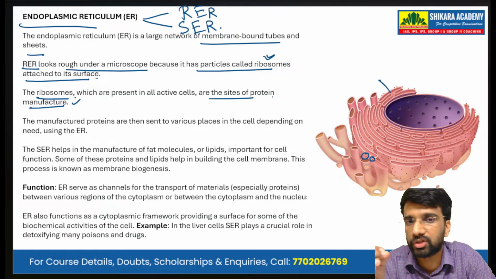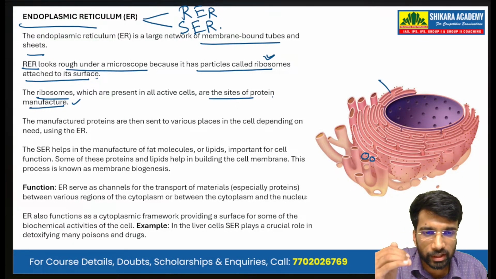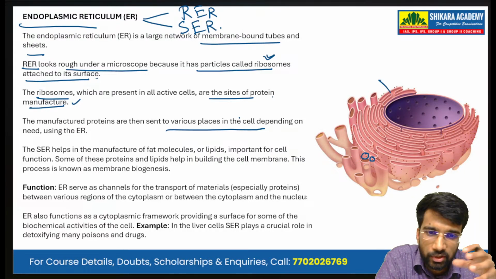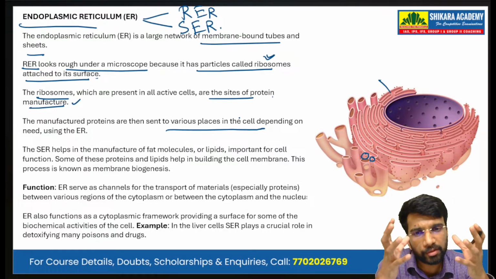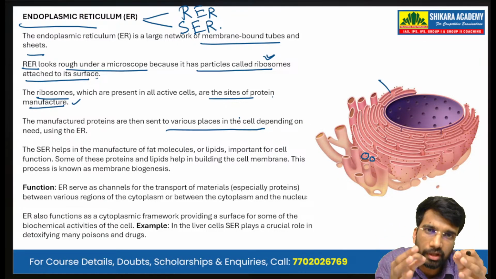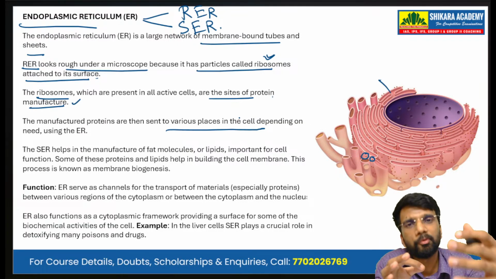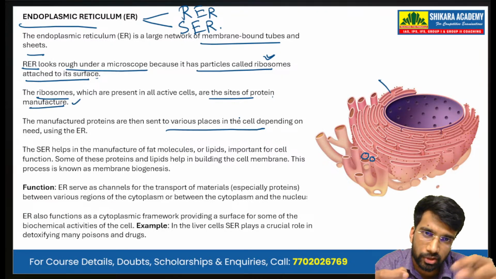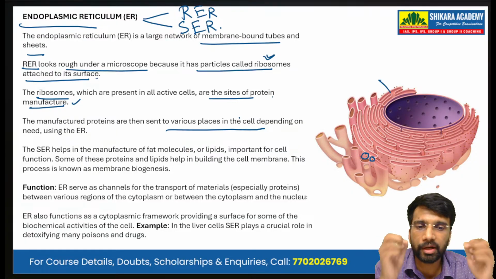The manufactured proteins are then sent to various places in the cell depending on the need using the endoplasmic reticulum. So the endoplasmic reticulum is a system of sheets and tubes. The proteins that are made are transported from one part of the cell to another via these tubes and sheets. That is called the endoplasmic reticulum.